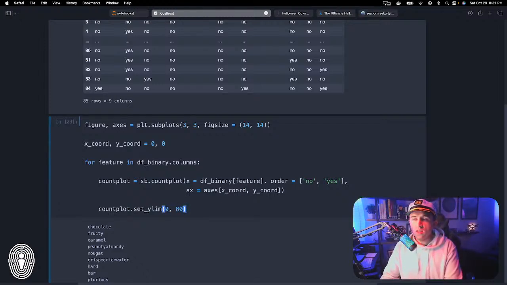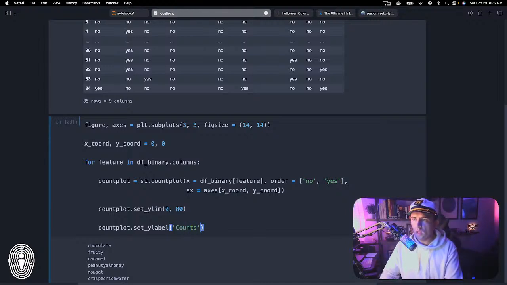Now, I do want to set the X and Y labels this time. The way that we do that is pretty simple. Countplot.set_ylabel. I'm going to call the Y label counts, and I'm going to set the font size here. I don't want to go too big, 12.